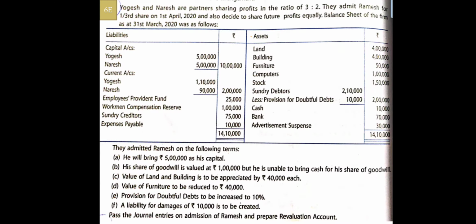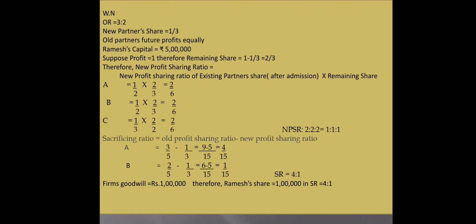Now comes your next adjustments. Now first I will be highlighting the adjustment and then we will go to the solution towards that. Here the share of goodwill of 1 lakh is the new partner's share of goodwill, which is to be now distributed in the sacrificing ratio among the sacrificing partners. Yogesh and Naresh are the persons who are sacrificing over here in the ratio of 4:1. We have already done the working of that, right?